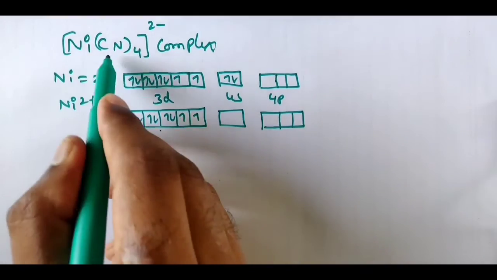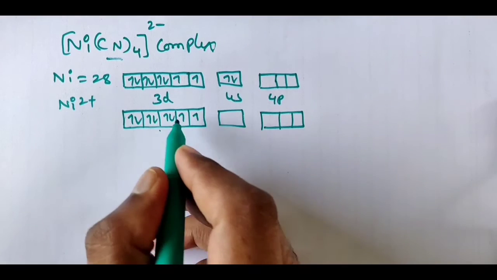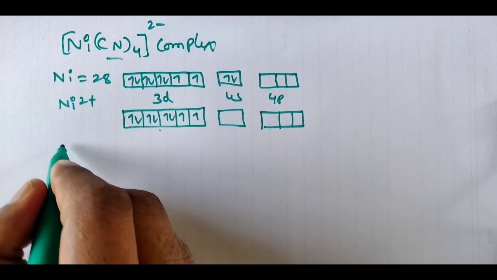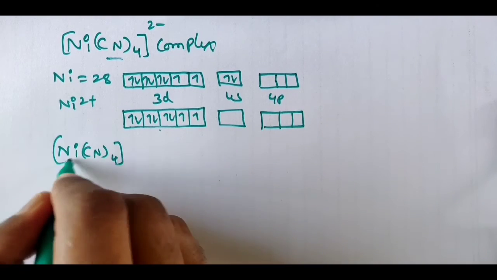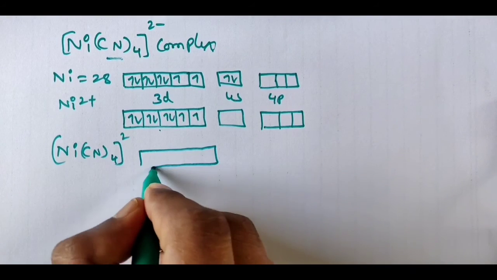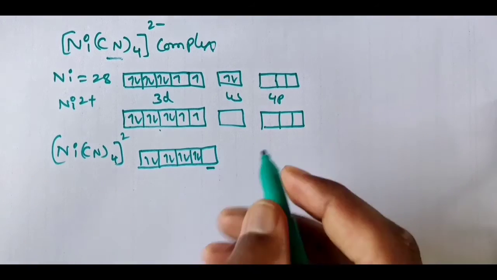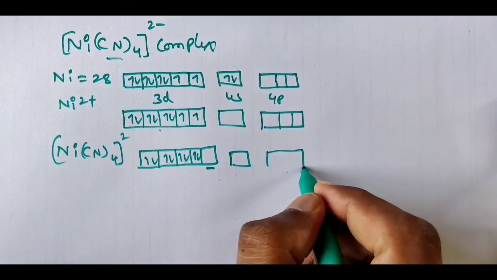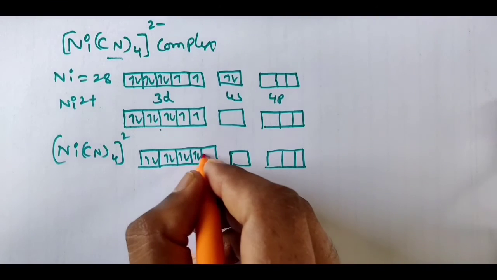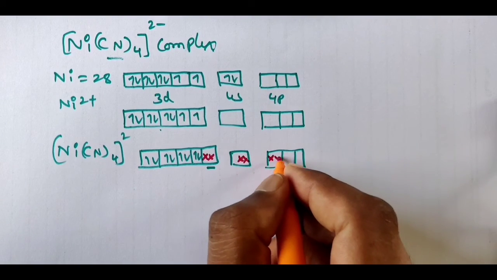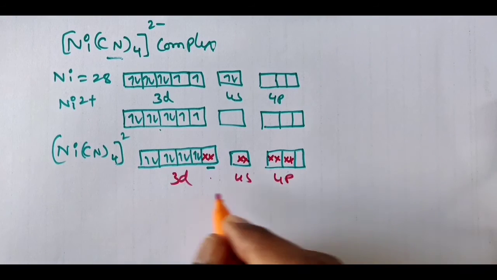Here which type of ligand is it? Strong ligand, we already understood that in the previous examples. So what is going to happen? Pairing will take place. For the [Ni(CN)4]2- complex, you will be getting it like this. Pairing of electrons will take place, so one vacant orbital in the s and p you can draw like this. Now you can fill the ligand, 1 electron pair here, 1 more here, and 2 more in the p. So what is the hybridization? 3d 4s 4p. What is the hybridization?